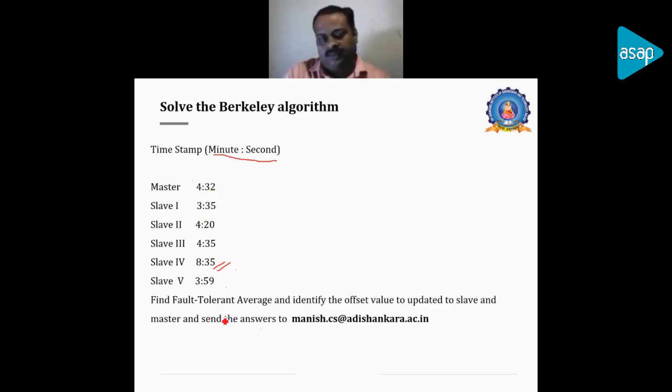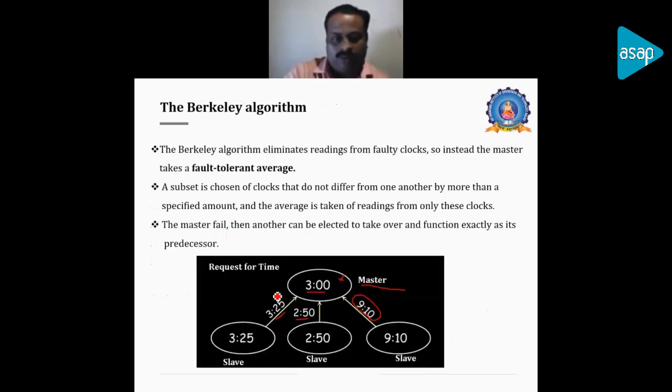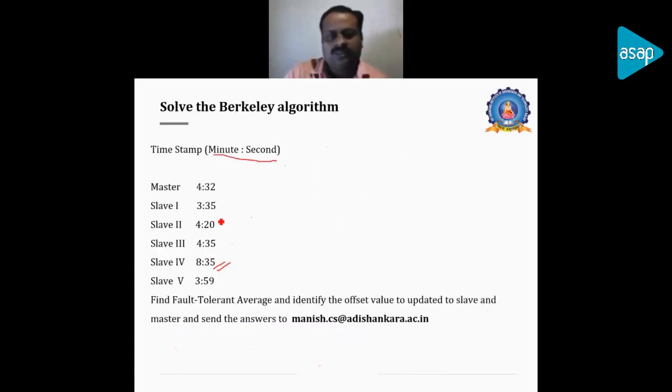You should find the fault tolerant average, and find the offset value to be updated in the slaves and also in the master, because you take an average and the offset value, and you have to update it everywhere. You can note this problem down and send it to me